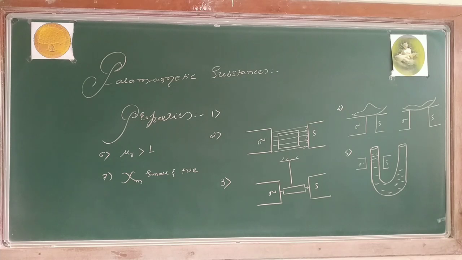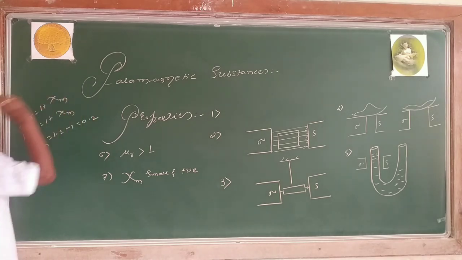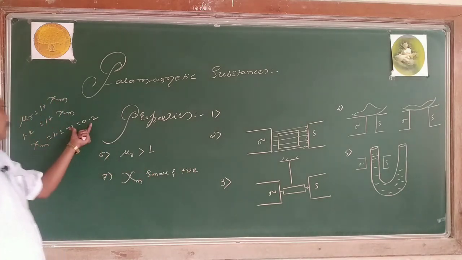Magnetic susceptibility is small and positive. We know that relative permeability equals 1 plus magnetic susceptibility, which is greater than 1. If I take 1.2, then 1 plus magnetic susceptibility is 1.2, so susceptibility is 1.2 minus 1, a small positive value. The magnetic susceptibility is small and positive.